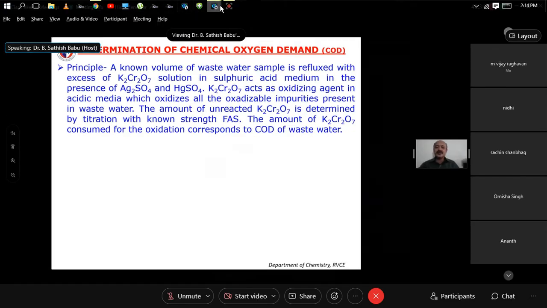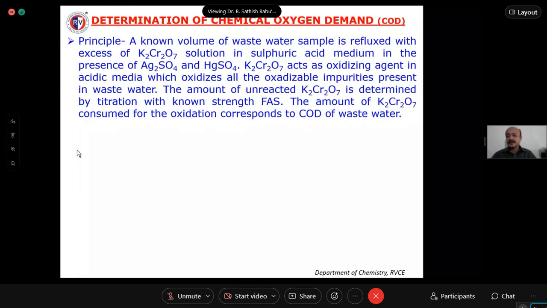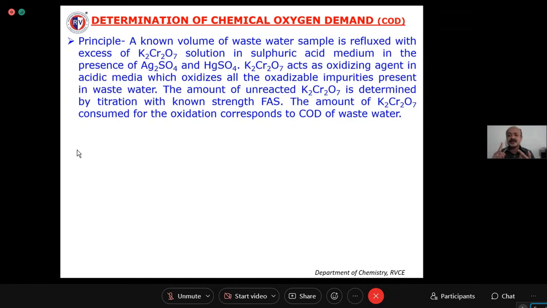In that sulfuric acid only, we are dissolving these catalysts. What are the catalysts we are using? I told you, silver sulfate and mercury sulfate. So we are taking 25 cm cube of water sample. To that we are adding a known excess amount of potassium dichromate. Remember these wordings. We are creating acidic medium by adding 1 test tube of sulfuric acid, which contains two catalysts, silver sulfate and mercury sulfate. Then to speed up the reaction, we are refluxing this mixture. Refluxing means heating. After some time, we are cooling that one.